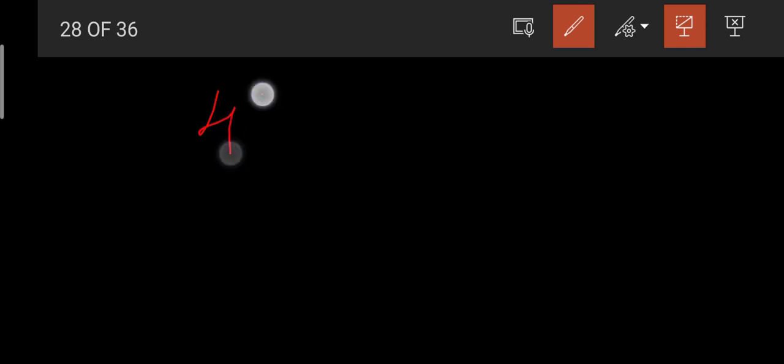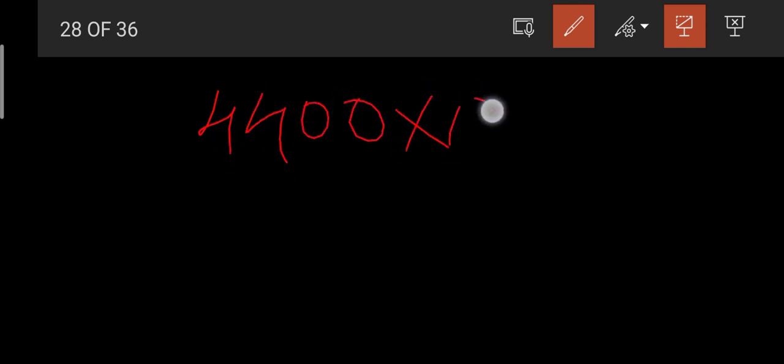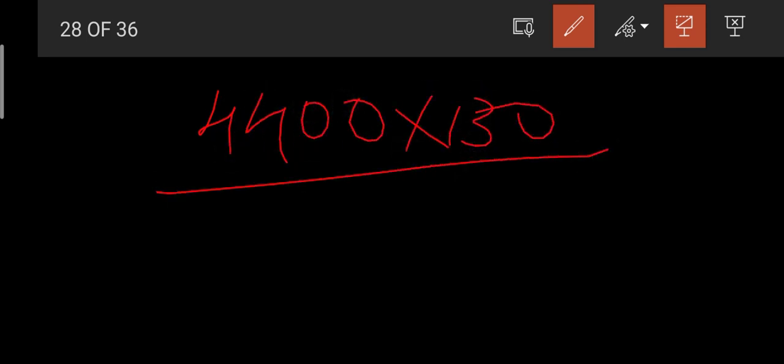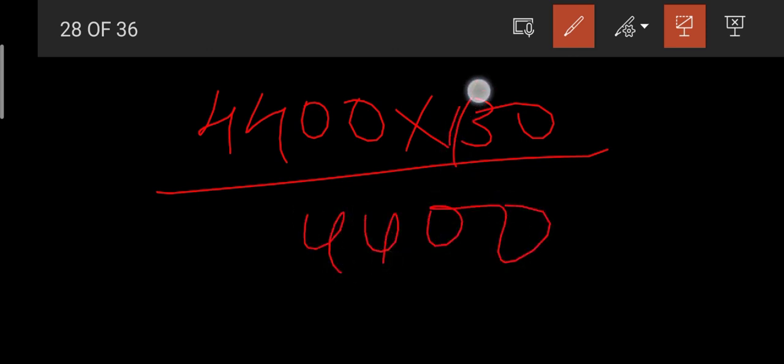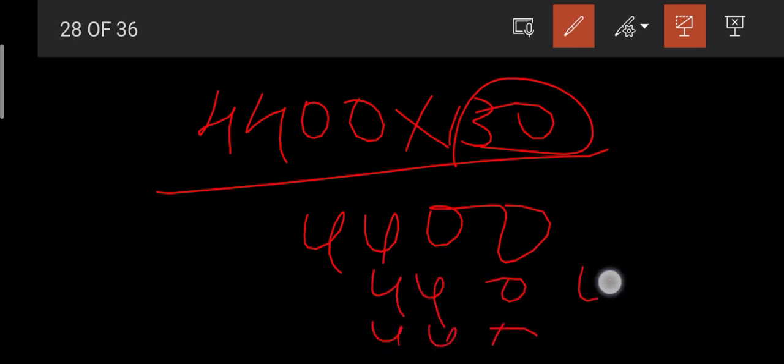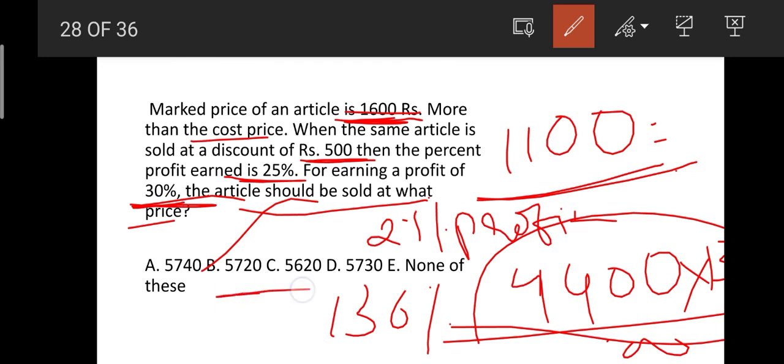See here friends, 4400 into 130% I have taken. So 100% is nothing but 4400. Next 30%, take it as simply 10%, and then again 10%, and then again 10%. If you add these values, then you will be getting 5720.